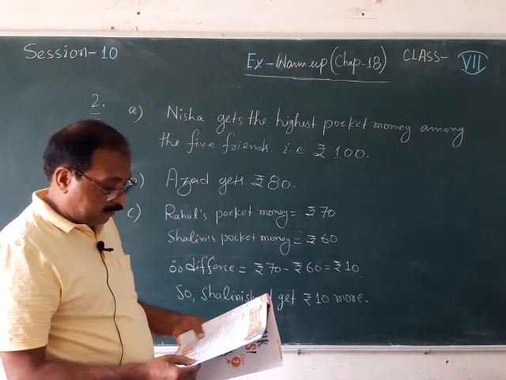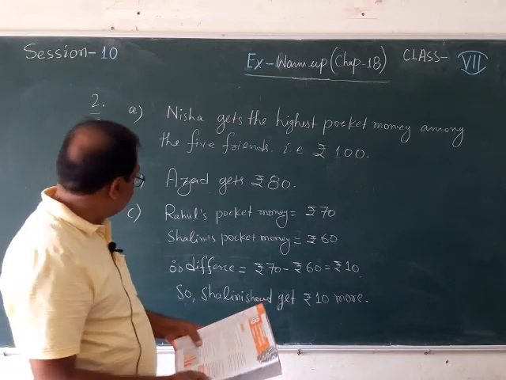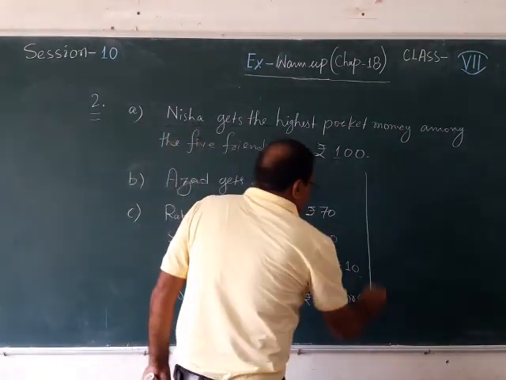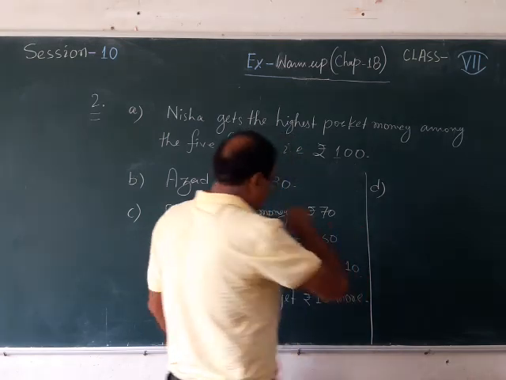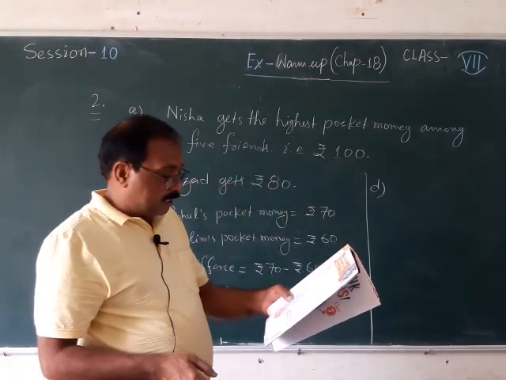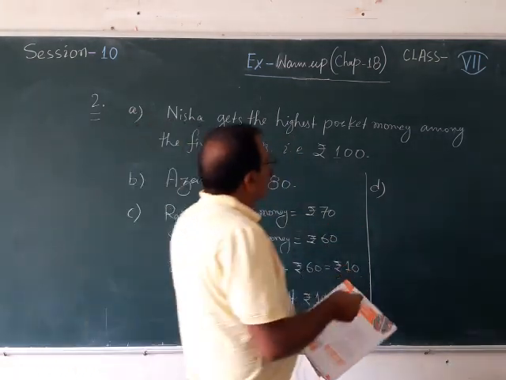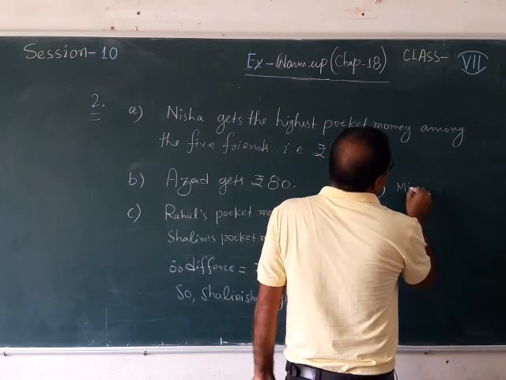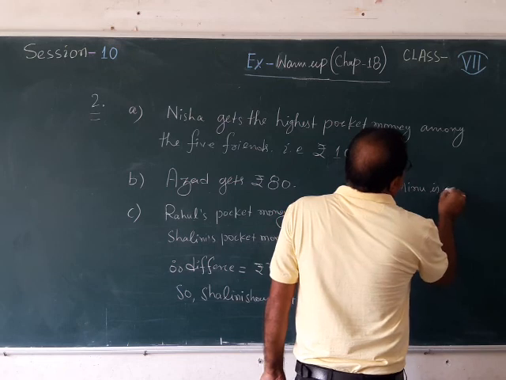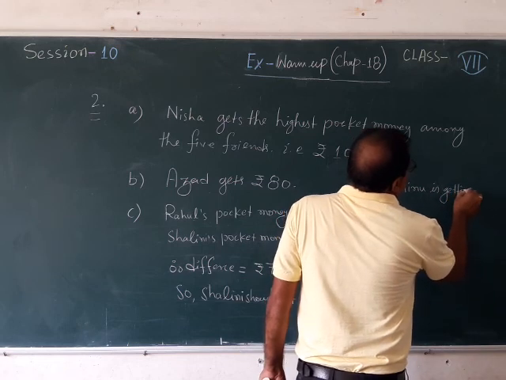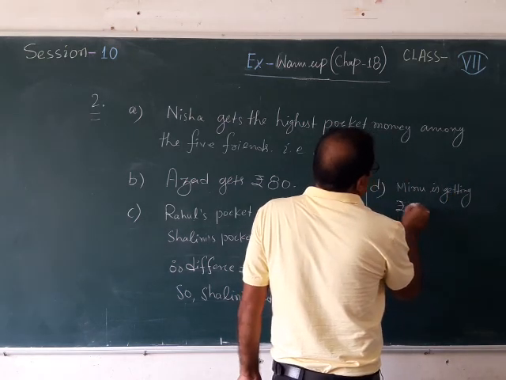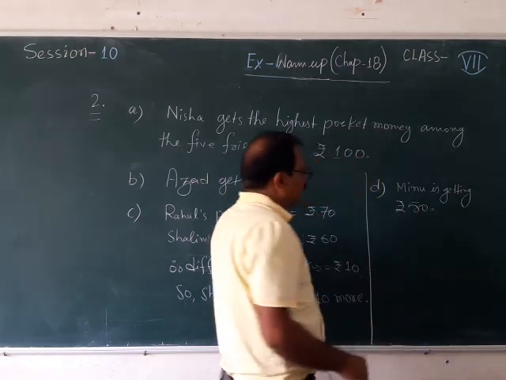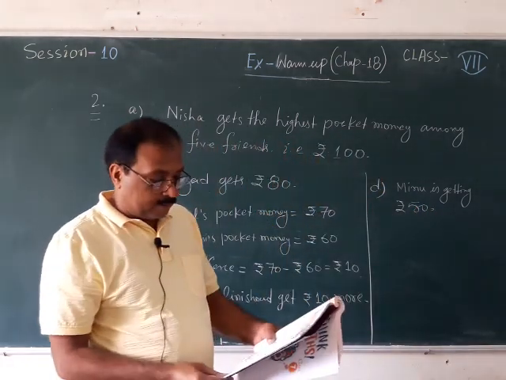Then D number, name the person who gets rupees 50 as pocket money. Now coming to D number, you can see the bar graph. Who is getting rupees 50? Meenu. So you can write Meenu is getting rupees 50.